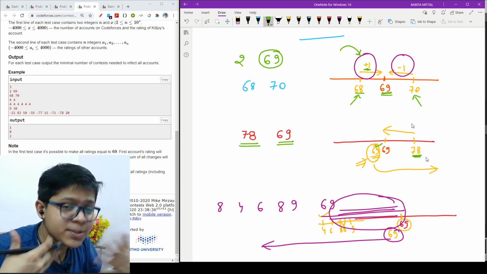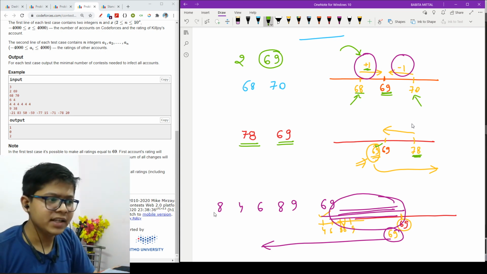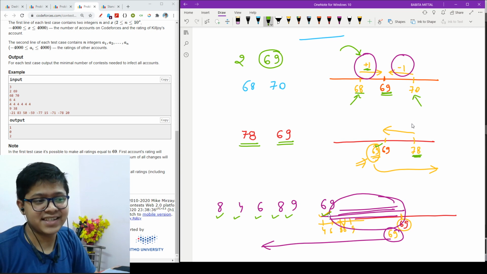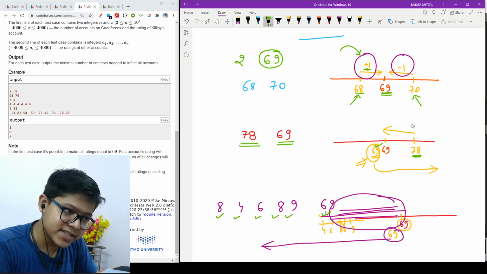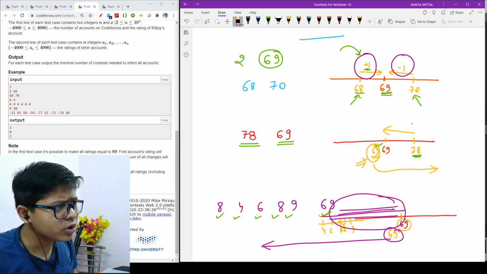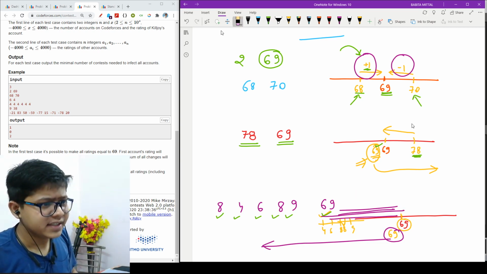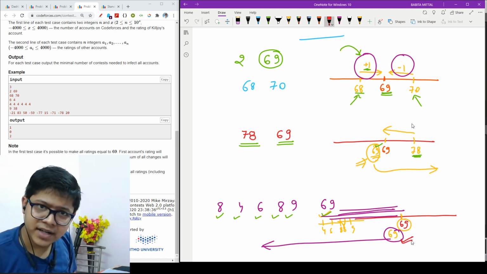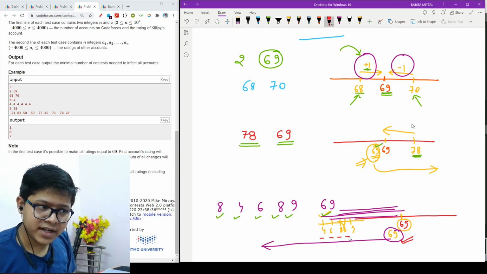Now to understand it more clearly, let's take another example in which I have these elements 8, 4, 6, 8, 9, 69. All of these are n elements. I can clearly see that 69 is already infected. If I plot it on my number line, 69 will come right here and all the other numbers will come right here.